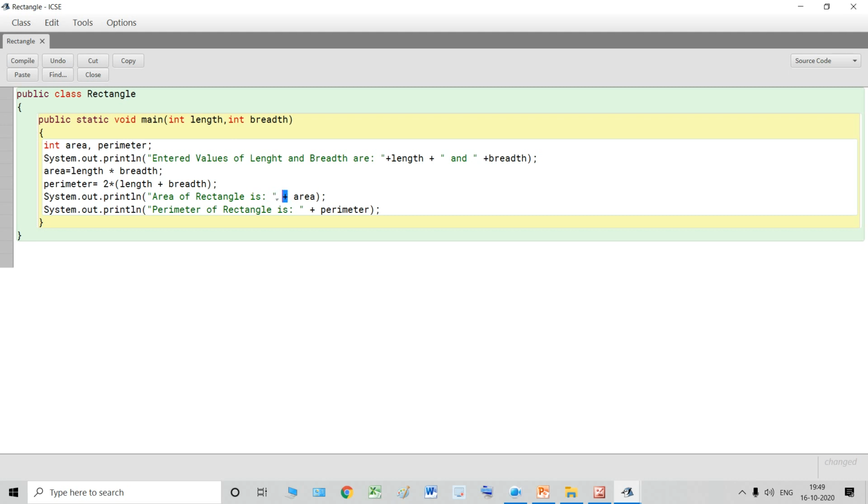This plus is acting as a concatenation operator. It is concatenating this string and this variable area. Similarly, perimeter of the rectangle is plus perimeter. This plus is concatenating this string and this variable perimeter. And then we close the main method, we close the class.